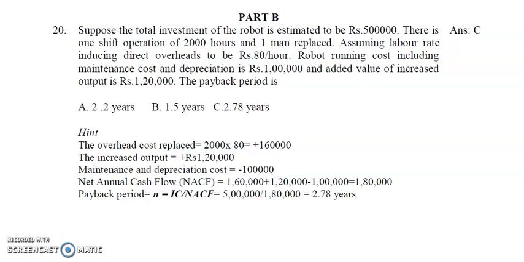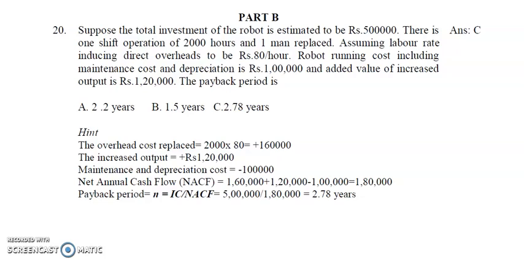Because of the implementation of the robot, this overhead cost is actually a positive thing, an added thing, because we are not going to spend that money. Instead, it can be considered as revenue.